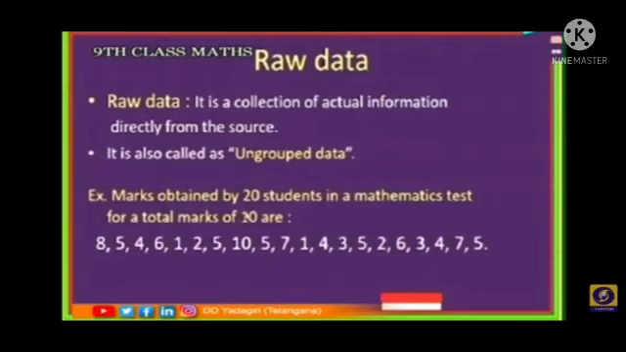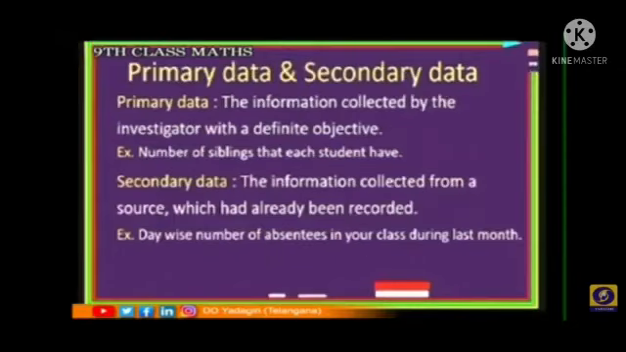An example of ungrouped data is the marks obtained by 20 students in a mathematics test for a total of 10 marks: 8, 5, 4, 6, 1, 2, 5, 10, 5, 7, 1, 4, 3, 5, 2, 6, 3, 4, 7, 5. Collection of data has two types: primary data and secondary data.